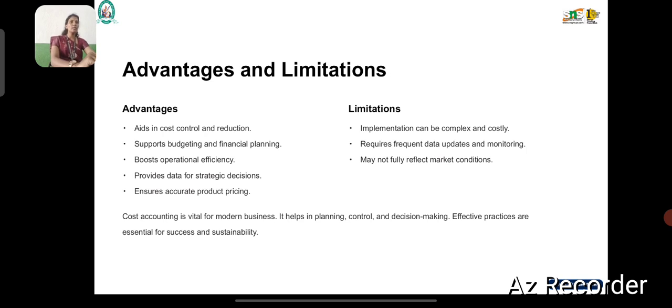See the advantages. It helps in cost control and cost reduction. It aids budgeting and financial planning. It improves production efficiency. Next one is strategic decisions, then product purchasing. The limitations are that it is complex and costly, with data updating and monitoring required. Next, actual market conditions. These are all the limitations.